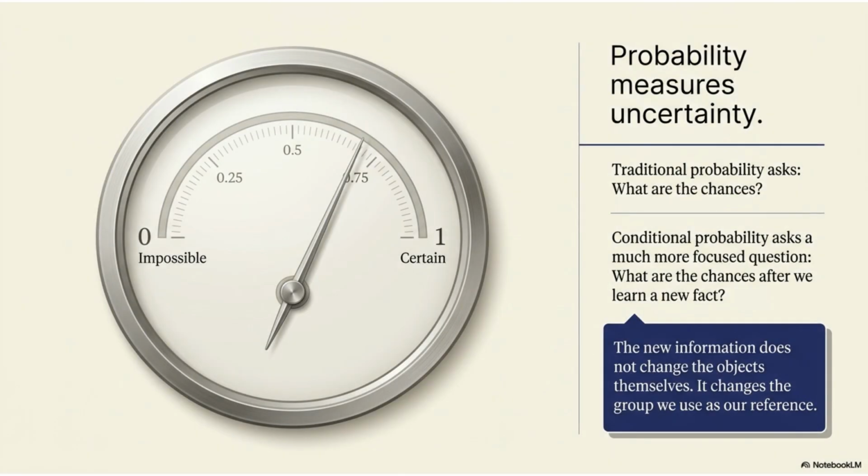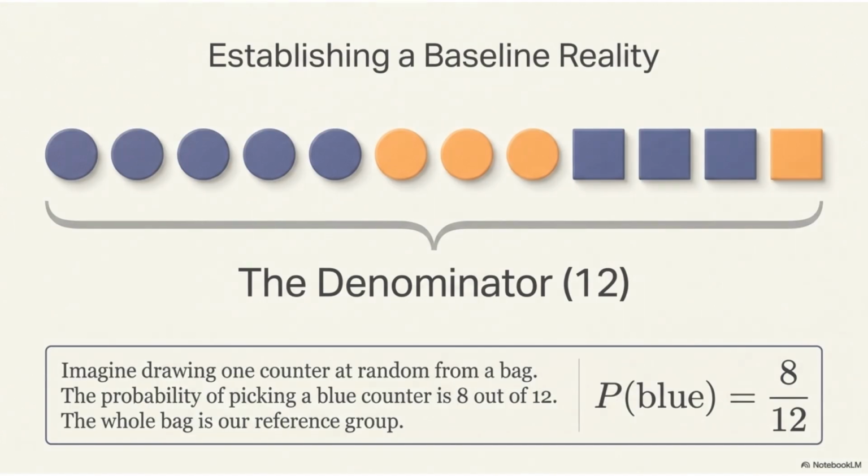Probability measures uncertainty. While traditional probability asks for the general chances, conditional probability poses a more focused question. What are the chances after we learn a new fact? This doesn't change the objects themselves, but rather the reference group we use to analyze them. To understand this, let's establish a baseline.